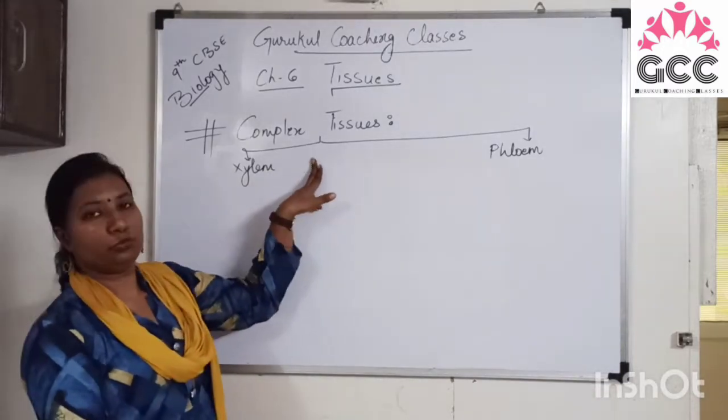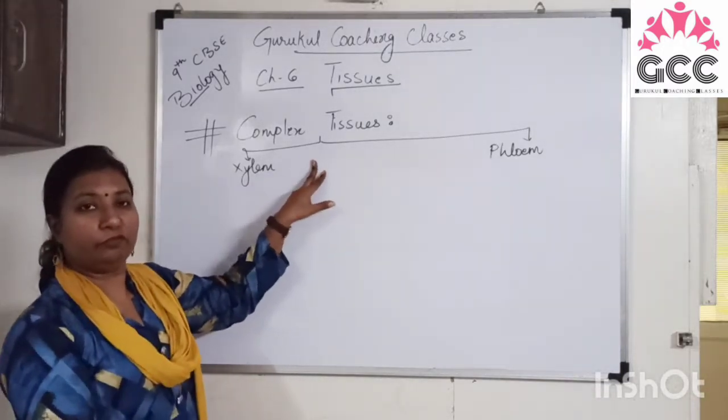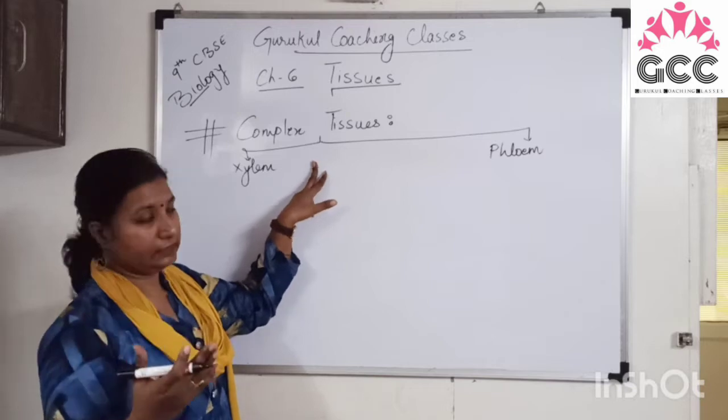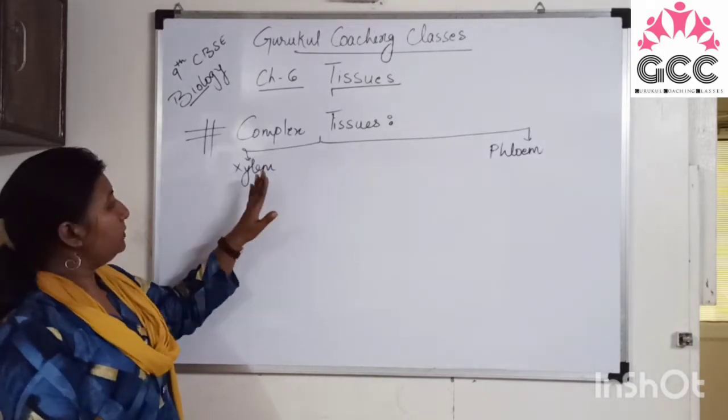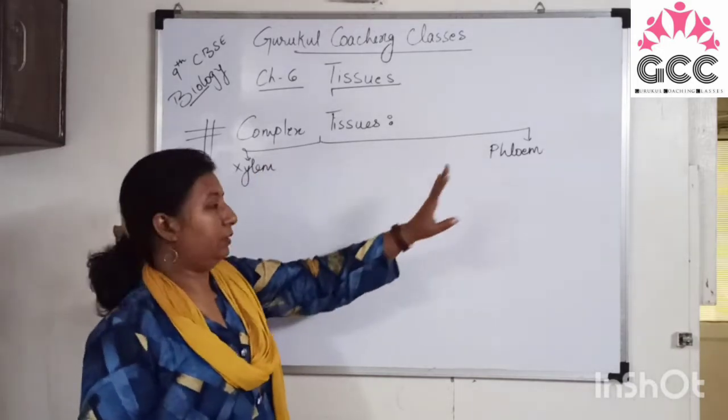Complex permanent tissues are the tissues made up of different types of cells. They are of two types, xylem and phloem.